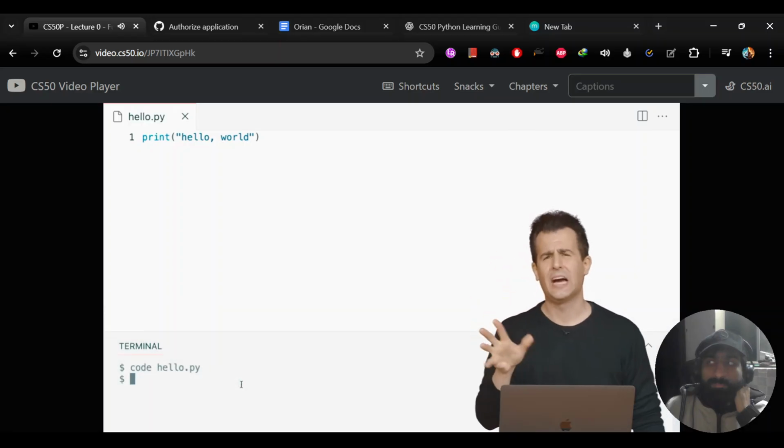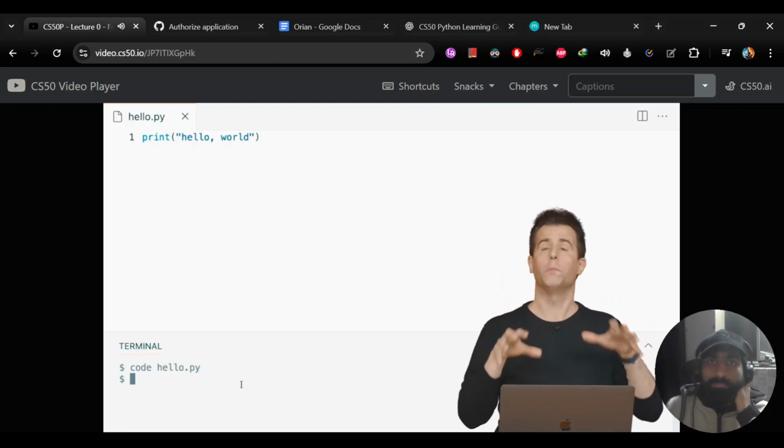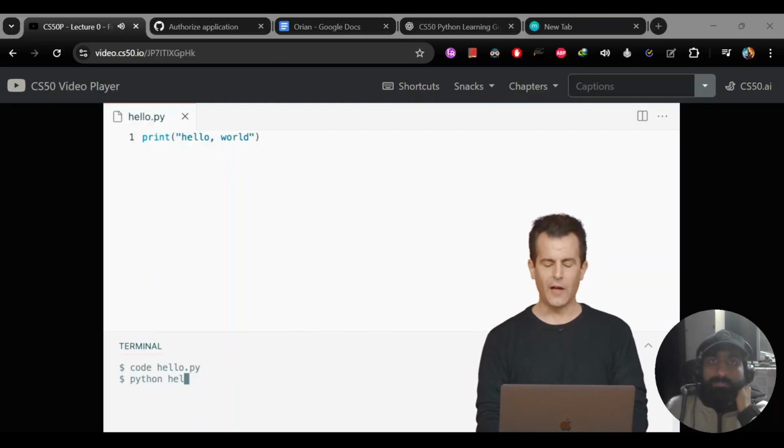Now the $ sign here doesn't indicate any kind of currency or money. It just is the symbol that's generally used to indicate your prompt, where the command line interface wants you to put those commands. Now the command I can run here is going to be this. I'm going to run python of hello.py.